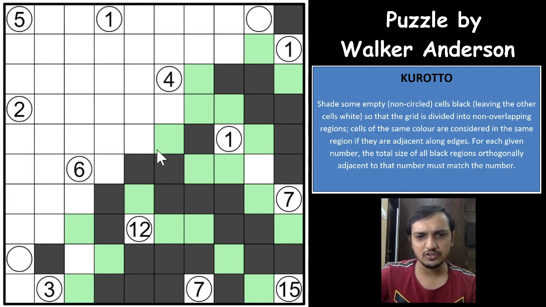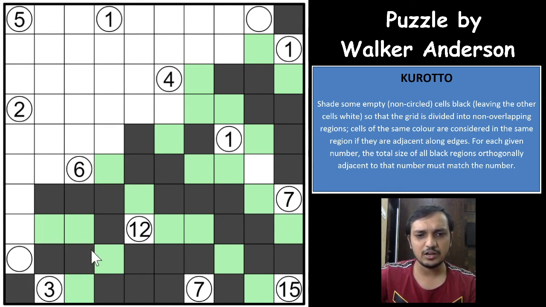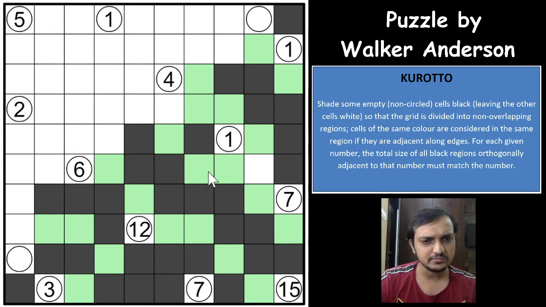So let us continue the 15 here. The 6 would have to be here, the 15 will go up, the 6 will come here, so this becomes a white cell. Now the 3 can be fulfilled in only one way, and with that we'll again continue the puzzle.